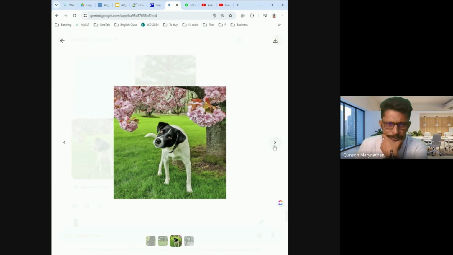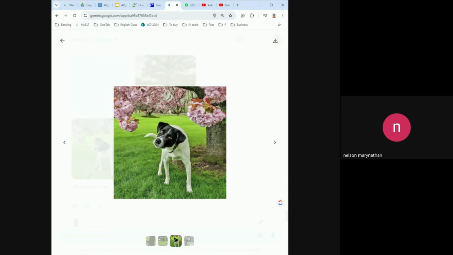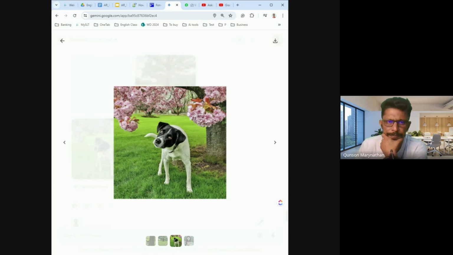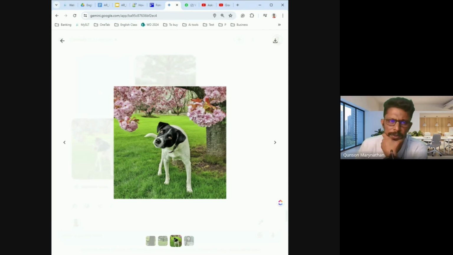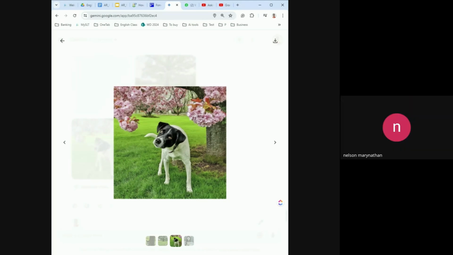There are flowers. Can somebody talk about the flowers? Say something about the flowers, please. The flowers are in the tree. Yes. The flowers are hanging on the tree. Yes, the flowers are hanging from the tree. Correct. The flowers are on the dog.